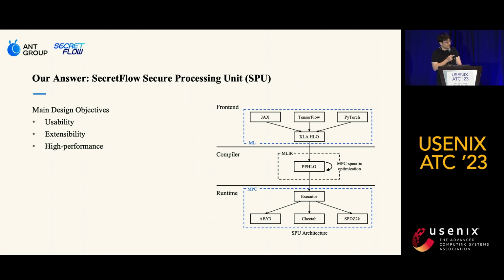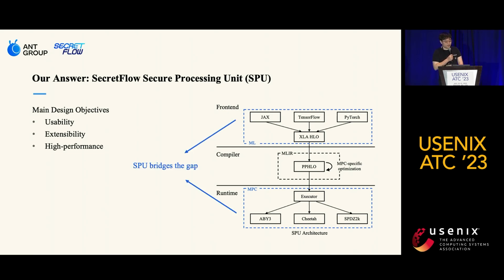And third is high performance. The entire SPU system is optimized for high performance, and we have several efficient execution strategies implemented to maximize computational speed and minimize latency.